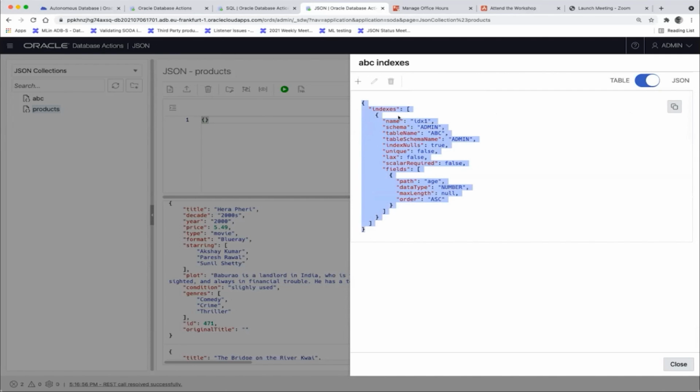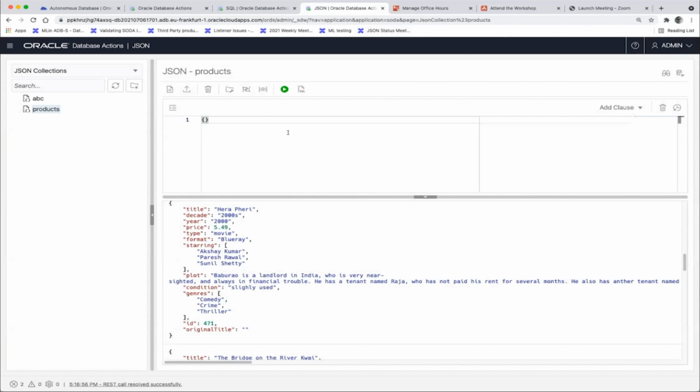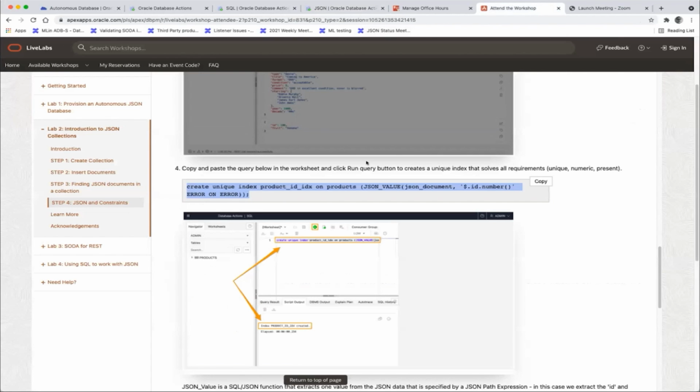So this is under the cover using the SODA API. SODA stands for Simple Oracle Document Access. This is the API we're using here to insert data. And this is the index specification as a JSON document. Okay, so give this a try. This is really a new thing.